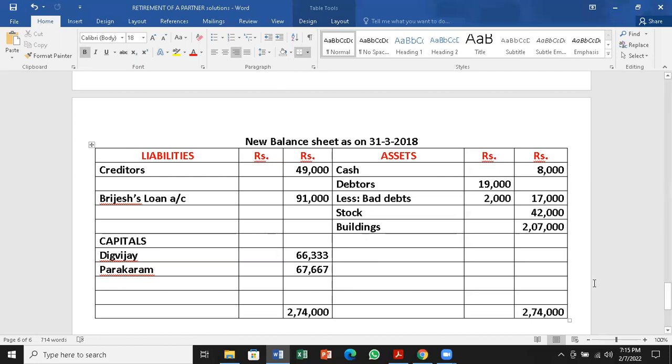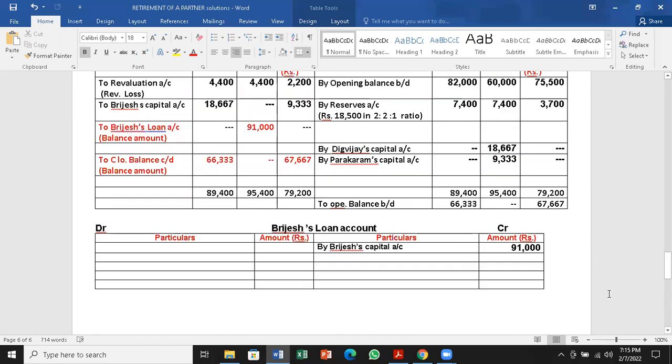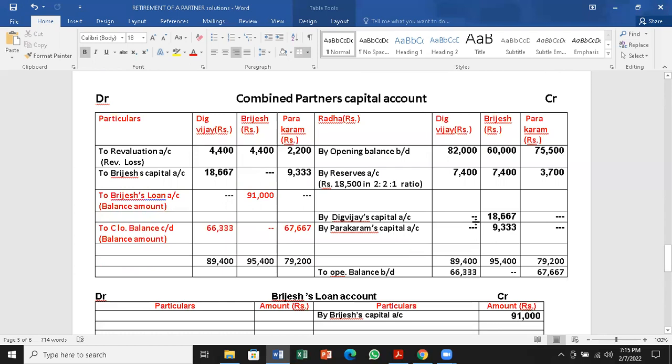This is the problem usually. You have to remember the goodwill part of it. Brijesh is a retiring partner. He will get money from the remaining two partners. So Brijesh is getting here. Then for Digvijay it is a loss. Digvijay is giving to Brijesh how much? Parakram is giving to Brijesh how much? So it has to be debited to the partners' capital accounts. That will reduce their balance of capital account.